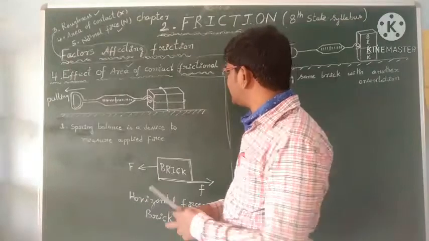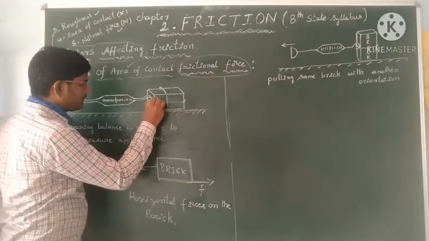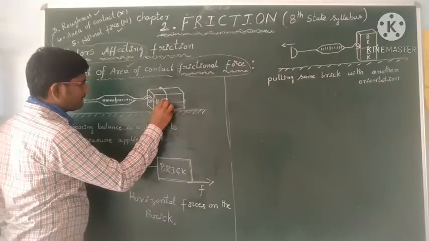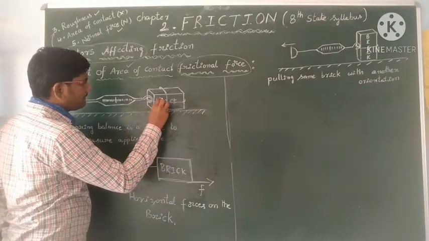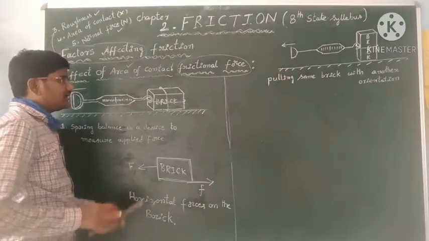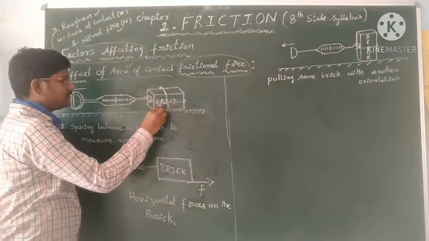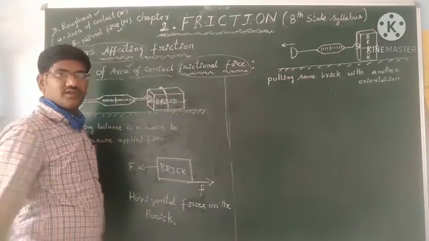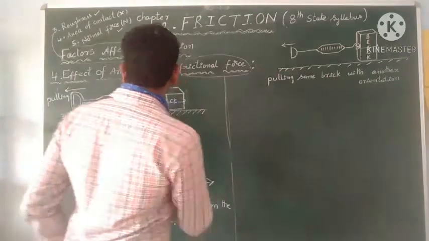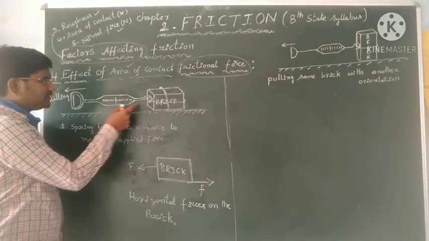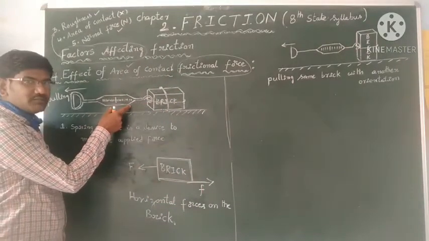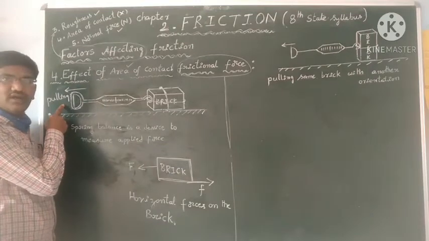This is a brick, you know. Take a brick and tie the brick with a string and pull the brick with a spring balance as shown in the diagram.